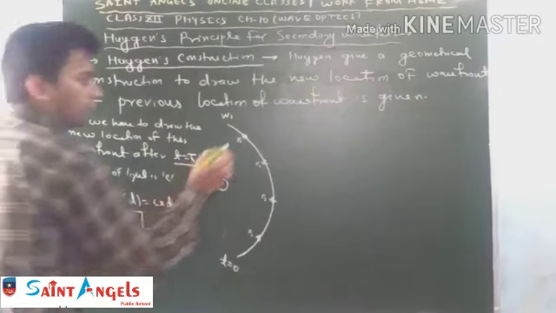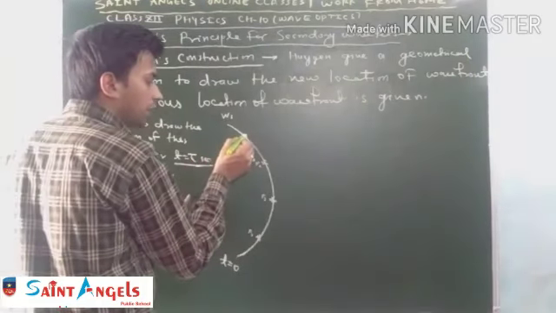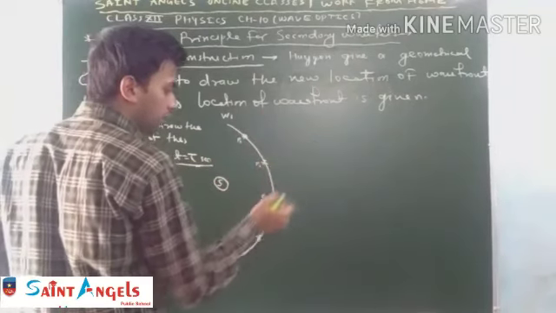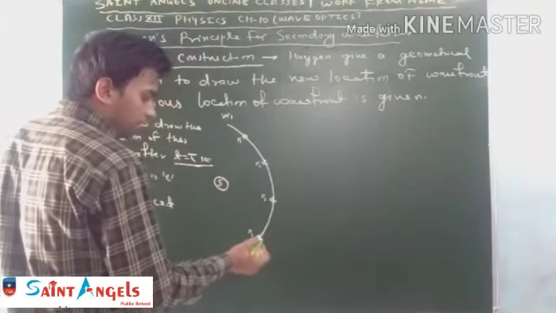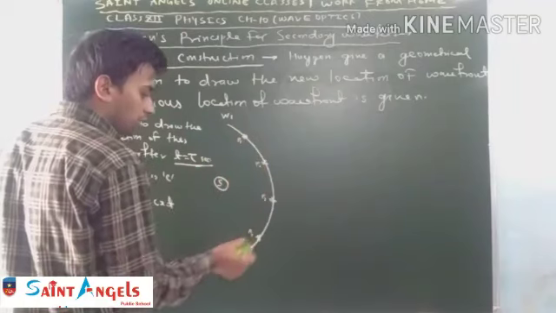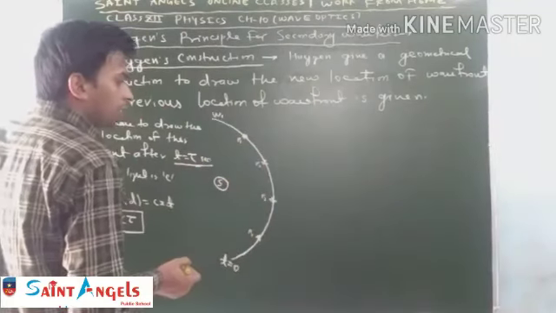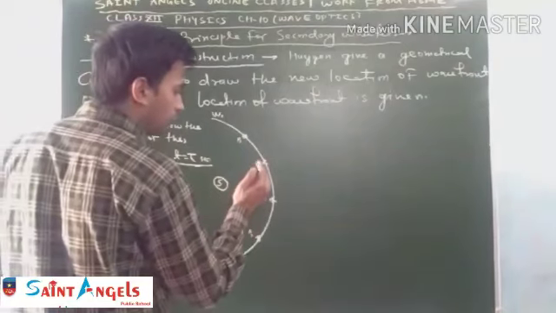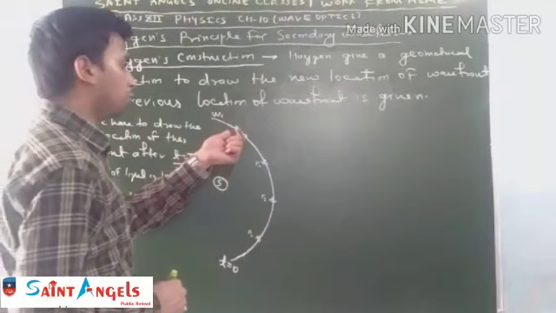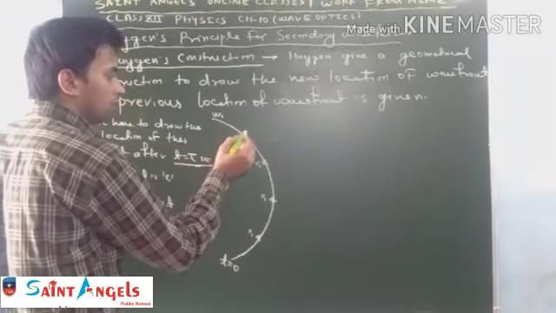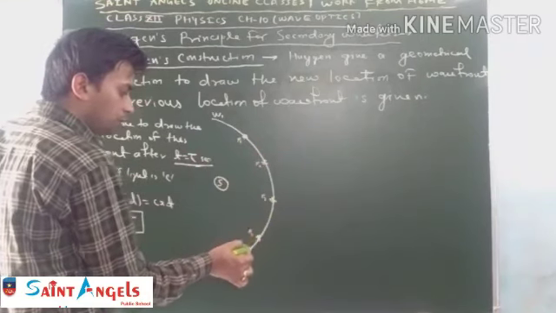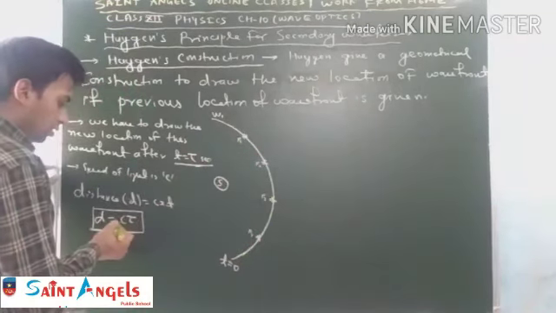So we know that after tau second, particle P1 travels a distance c tau, P2 also travels a distance c tau, P3 also travels a distance c tau, P4 also travels a distance c tau, and all the particles on this wavefront travel a distance c tau. Now to obtain the new position of this wavefront, according to Huygens, we have to draw a circle having center P1, P2, P3, P4 and so on, and radius c tau.